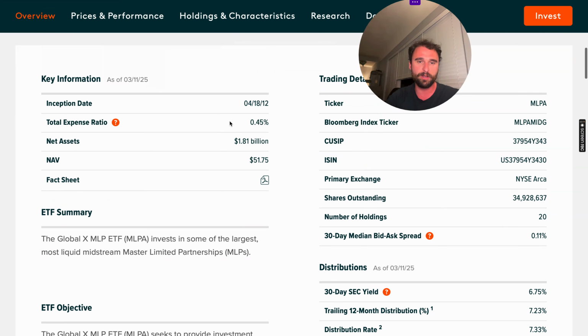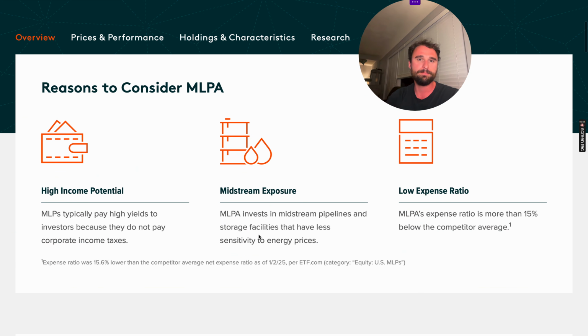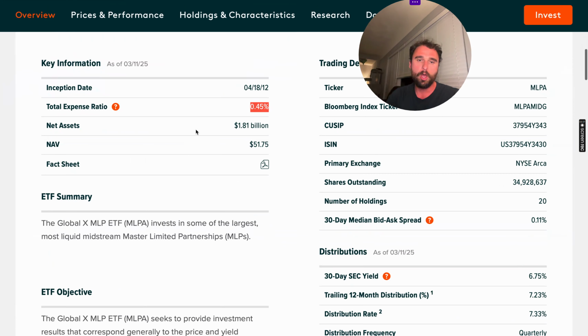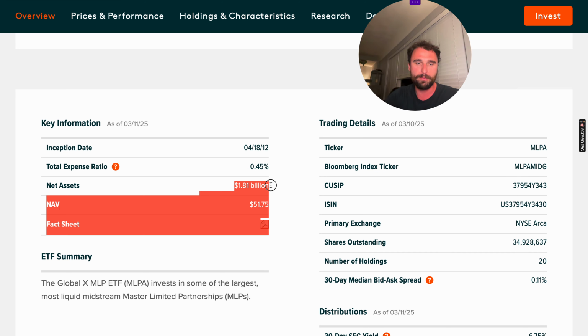Now, if we look at the expense ratio, I would not say this is the cheapest by any means. I mean, if you look at specific ETFs like Vanguard and other types of maybe utility or energy related ETFs, you can find expense ratios much lower than this. But if you're looking for specific MLP exposure, I think what this is saying is it's lower than the average MLP ETF, right? So we're looking at a 0.45 expense ratio, less than 0.5%. Net assets under management, $1.81 billion right now.